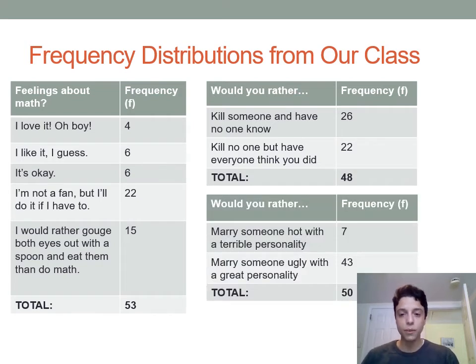All right, and one more quick example here. Would you rather marry somebody attractive who has a terrible personality, or marry somebody ugly who has a great personality? And as you can see here, of the 50 people who answered this question, 43 of you guys would go with the uggo with the great personality, and then 7 people would rather just marry somebody attractive. So these are frequency distributions from the class data.